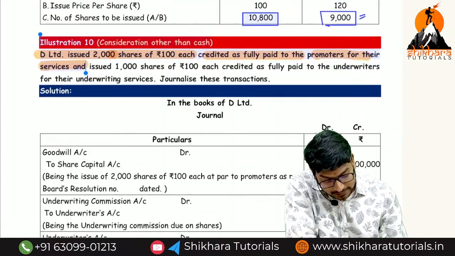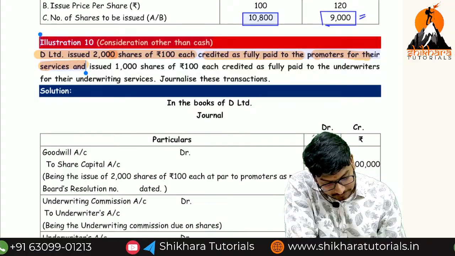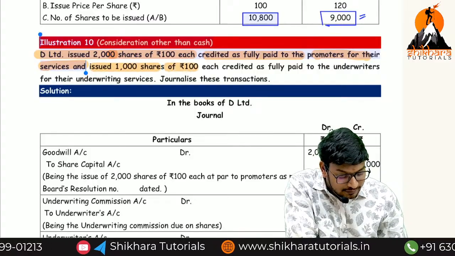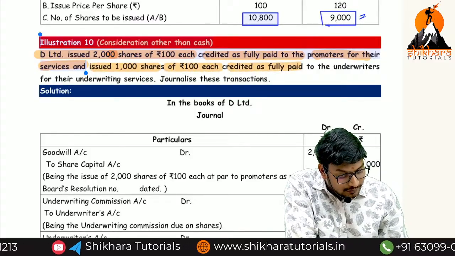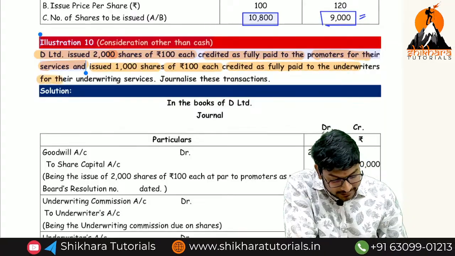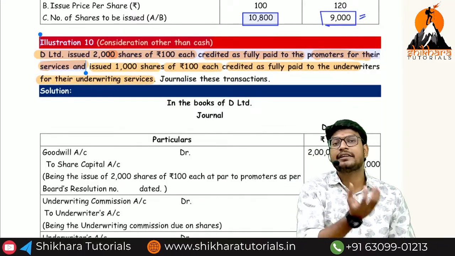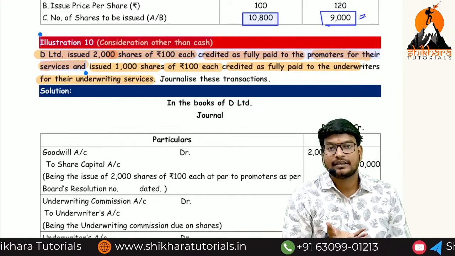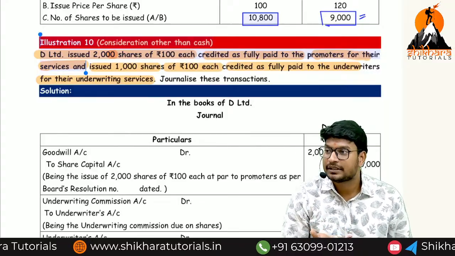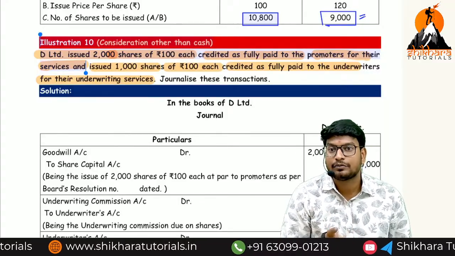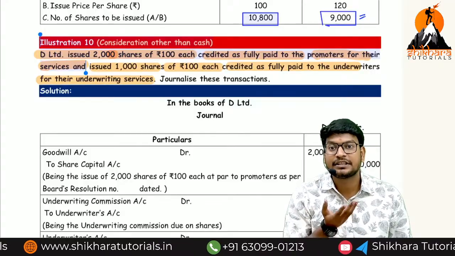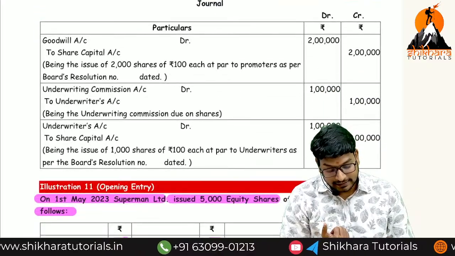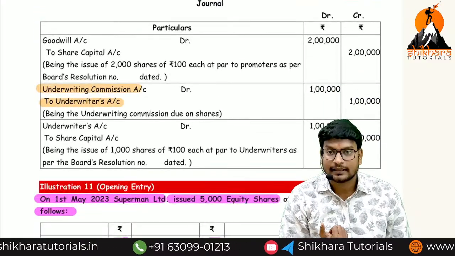And next, they are mentioning issuing 1000 shares of 100 each, credited as fully paid up to the underwriters for their underwriting service. Which service have you taken from the underwriters? Underwriting service. Now think of it like purchases. What is the entry for credit purchases? Purchase account debited to creditor account. Who is the creditor now? Underwriters. Which type of service have you taken? Underwriting service. The entry is underwriting commission account debited to underwriters account.